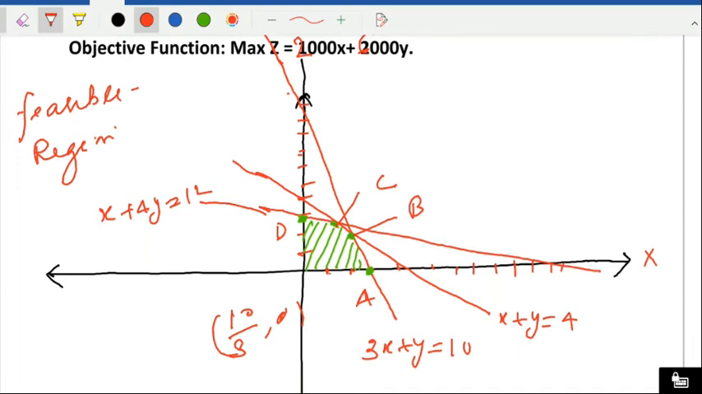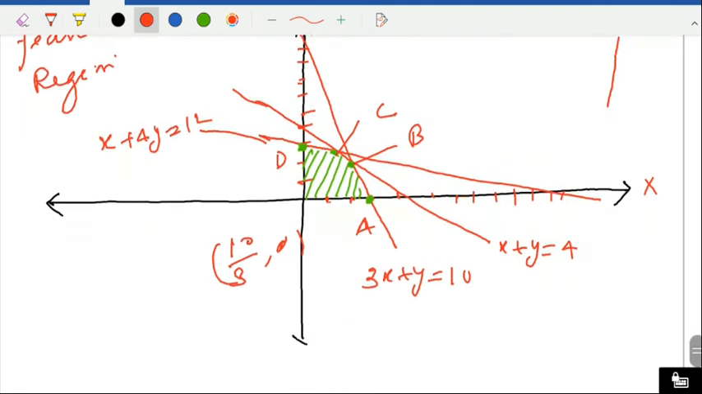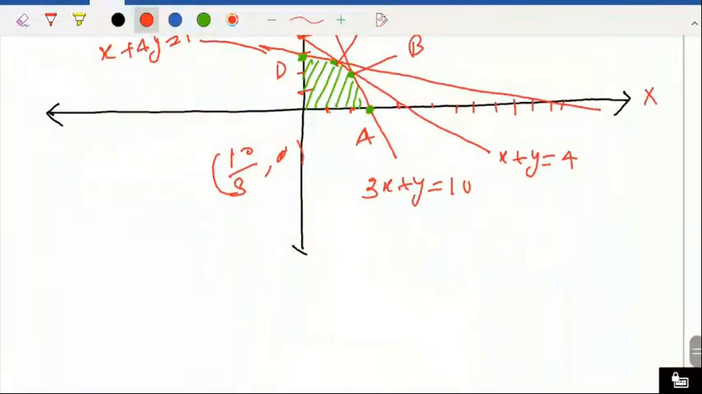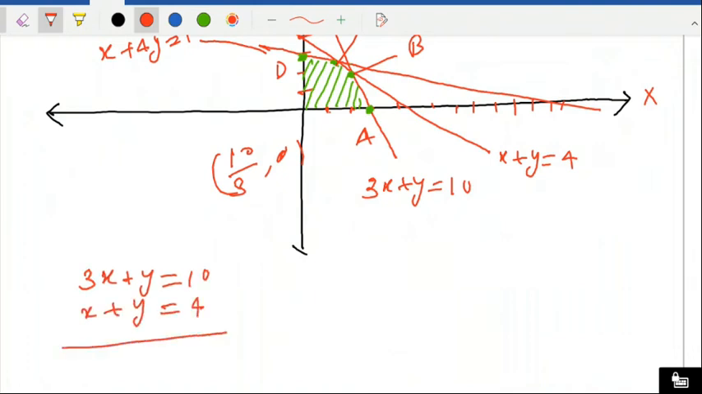Okay. So you have to solve these two equations, 3x plus y equal to 10 and x plus y equal to 4. I'll just tell you a shortcut, the straight way to solve them. I'll write both of them: 3x plus y equal to 10 and x plus y equal to 4. Now subtract. Y gets cancelled if you subtract. So we get 2x equal to 6, means x equal to 3.